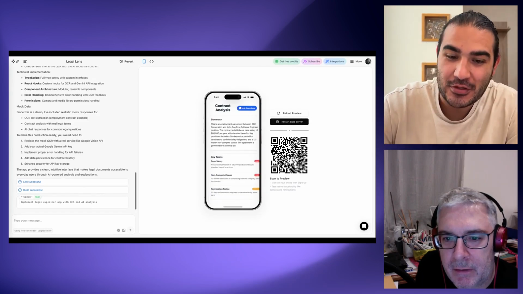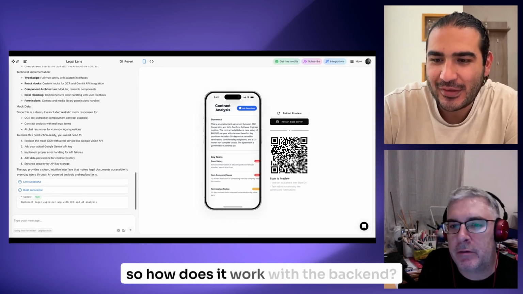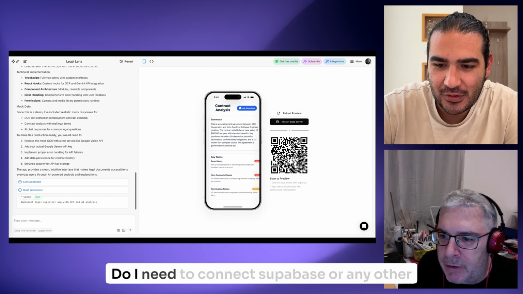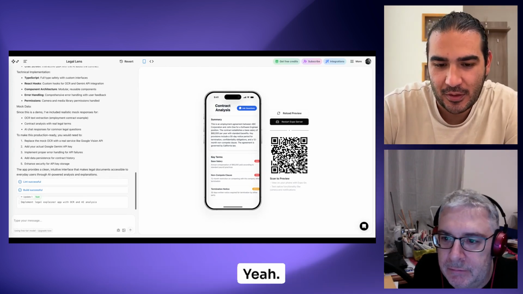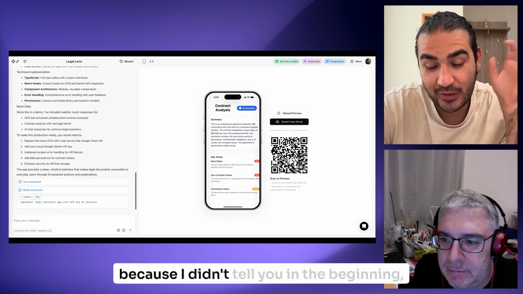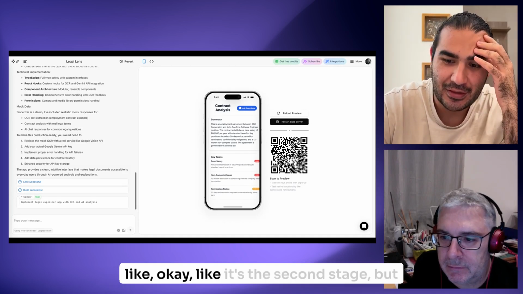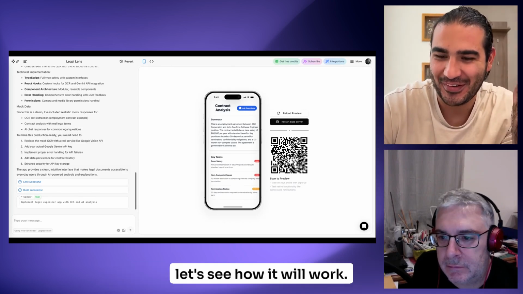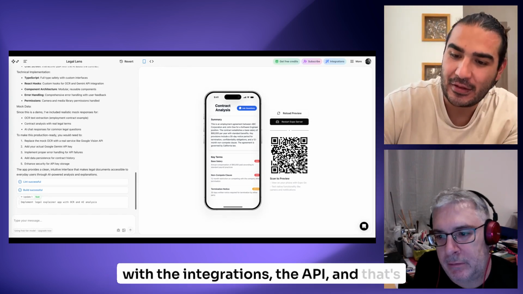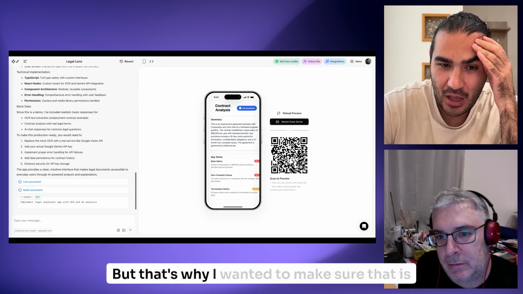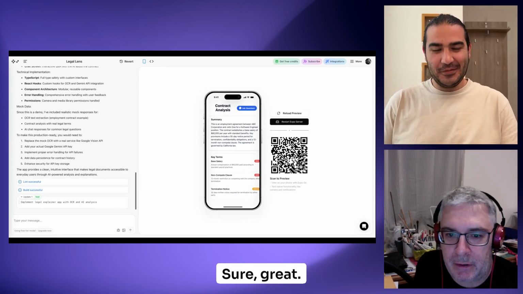Because you also need the backend to upload. So how does it work with the backend? Do I need to connect Supabase or any other? You can connect it to Supabase. This was interesting for me because I didn't tell you in the beginning, when you asked about the Gemini API, I thought it's the second stage, but let's see how it will work. Now you have to be able to connect with the integrations, the API, and that's how it works. That's why I want to make sure whether it is mock-up data or actual data. Sure. Great. All right then.